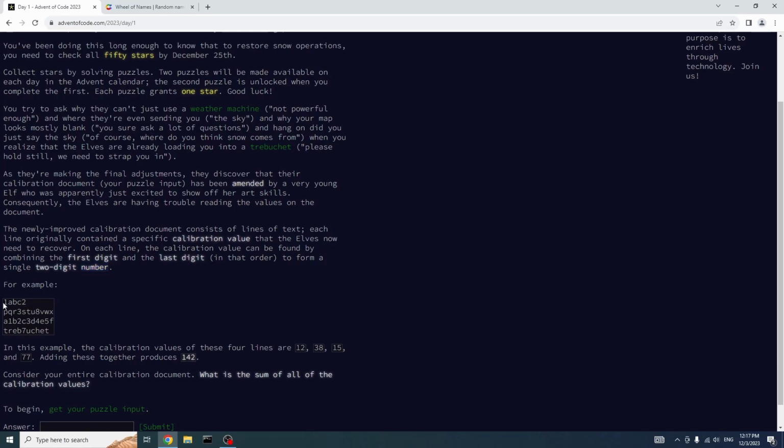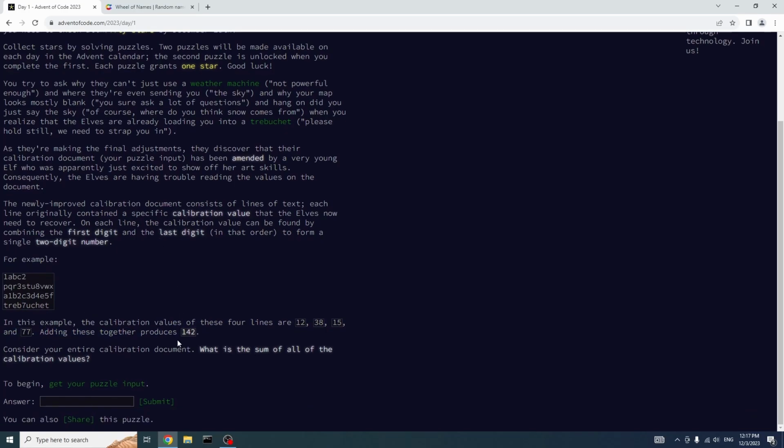For example, in this example, the calibration values of these lines are 12, 38, 15, and 77, right? Adding these together produces 142. Consider the entire calibration document: what is the sum of all the calibration values?